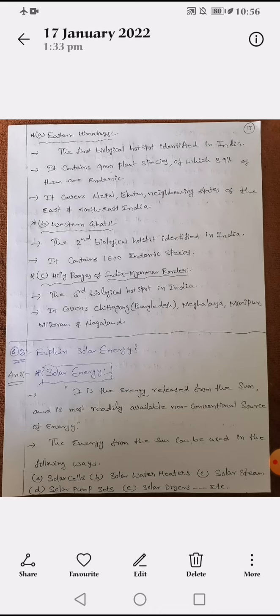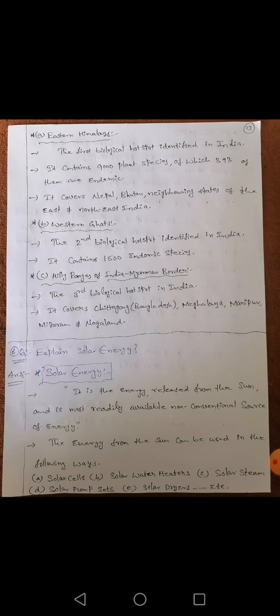But actually, solar energy is nothing but the energy released from the sun. It is stored in batteries, and it is consumed for household purposes and for industrial purposes. That energy is called solar energy, and it is also called a non-conventional source of energy. Non-conventional means that if you use solar energy, it will be regained every time. Why? Because every time the sun is releasing energy, and that energy is stored with the help of different solar cells. It is converted into usable energy for household services and industrial services.